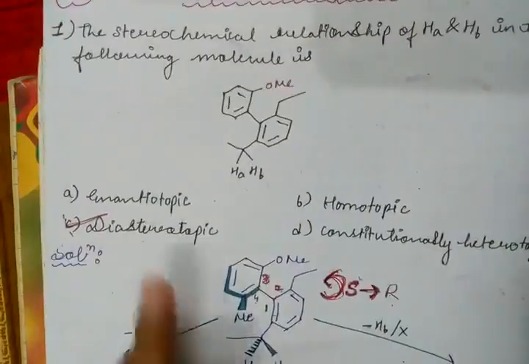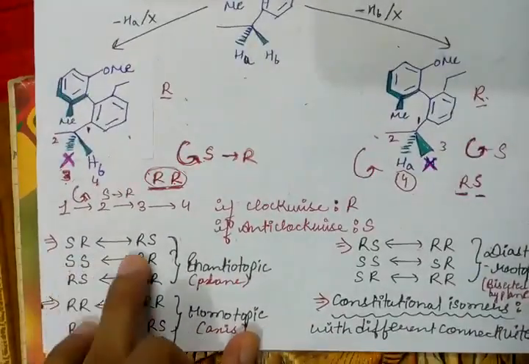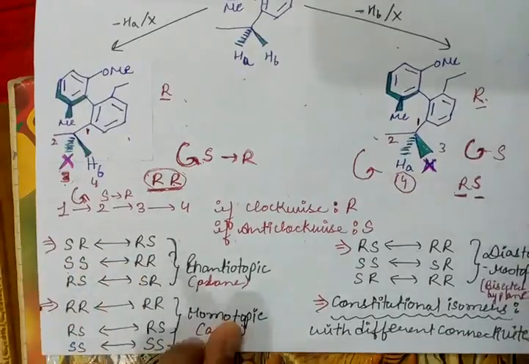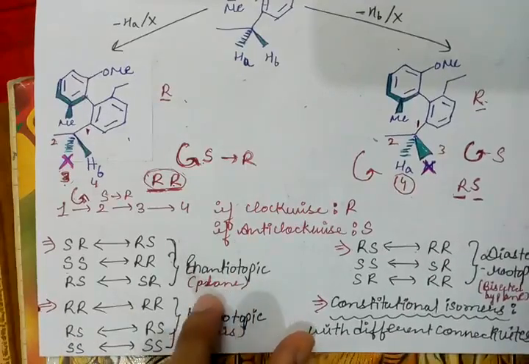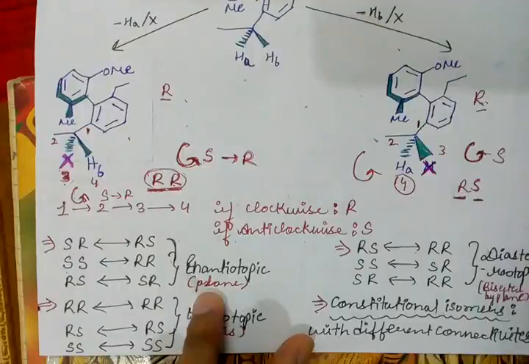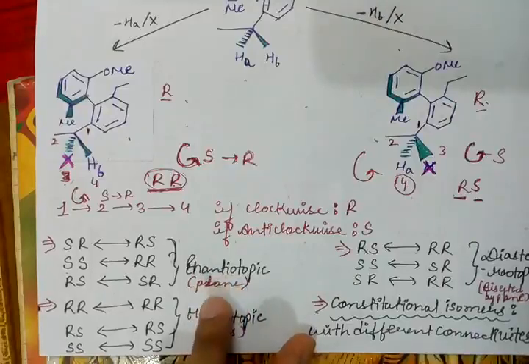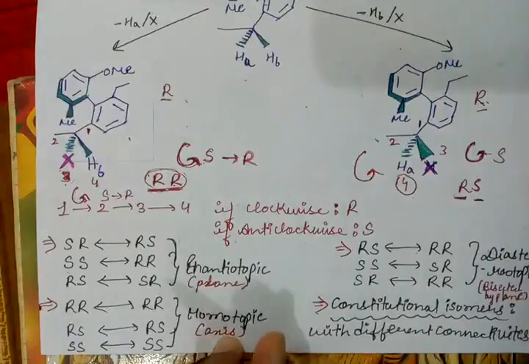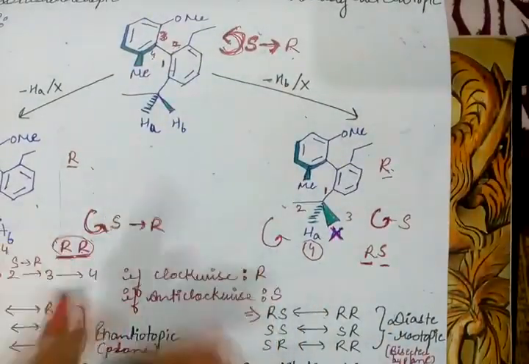Okay. Also, let me make you aware of the other options available. If they are enantiotopic, then they have such a relationship: SR changes to RS or vice versa. And if homotopic, then they have this kind of relationship. Why plane? Because they are differentiated by passing a plane. We know that enantiomers are non-superimposable mirror images, so they have a plane. And homotopic, they have an axis. So if we rotate them around the axis, they are interchangeable. And diastereotopic, we have seen just an example above.